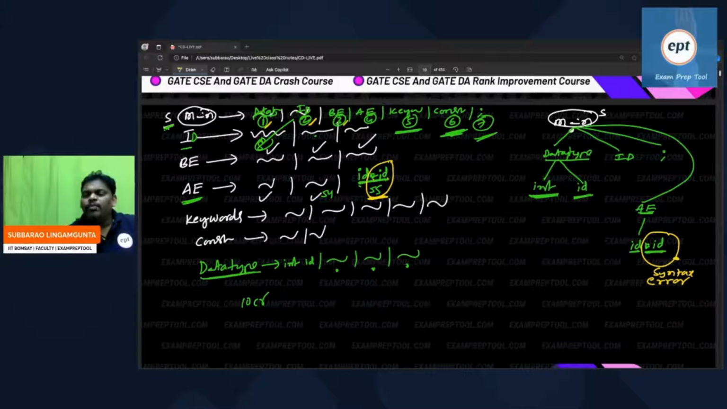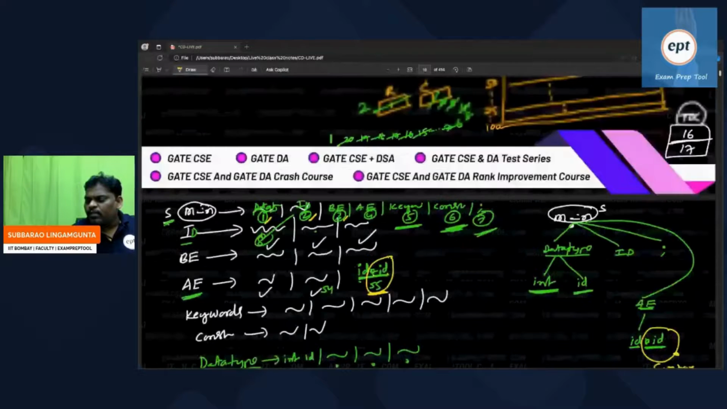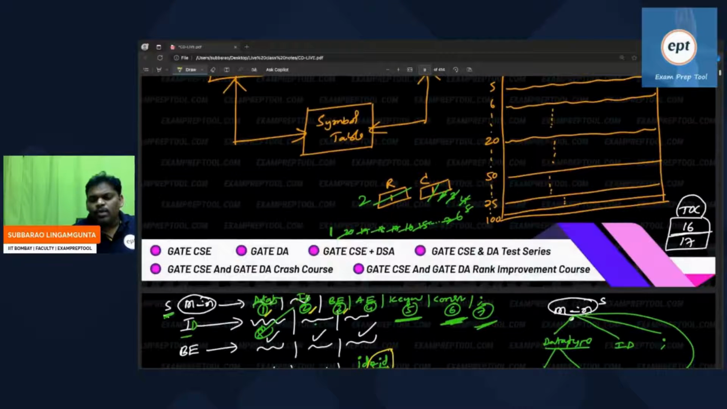Can you help me with one small line? Everyone listen. Just I want to ask everyone one thing. What is the error message that came?